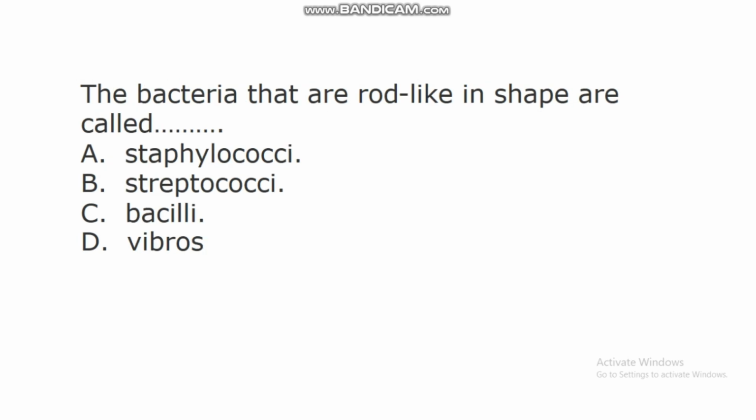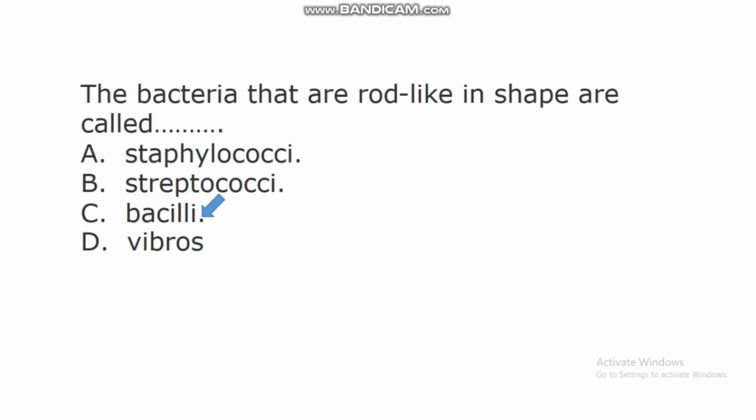The next question says, the bacteria that are rod-like in shape are called dash. A. Staphylococci. B. Streptococci. C. Bacilli. D. Vibrio. In this question, the correct answer is C.